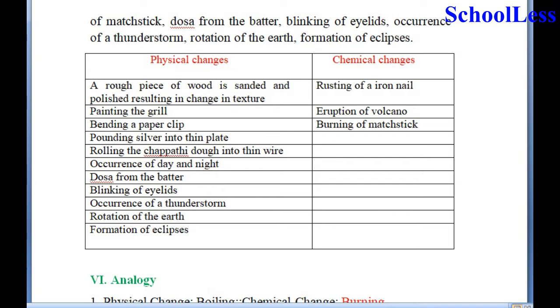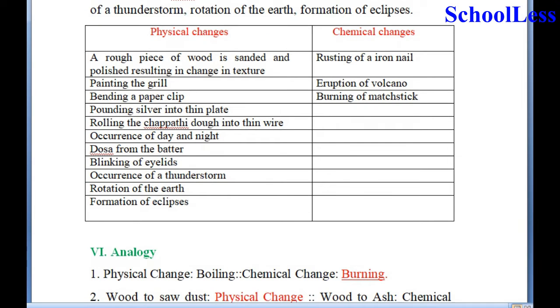So in the examples given here, except 3, that is rusting of an iron nail, which is converting iron into iron oxide, a process which is called rusting, and eruption of volcano, which leads to the release of a lot of molten material including gases, and burning of a matchstick, where the chemical contents in the matchstick are getting burnt and releasing several gases.